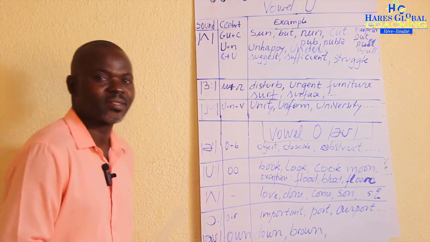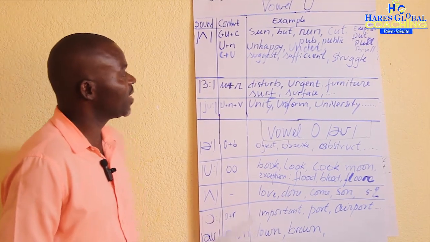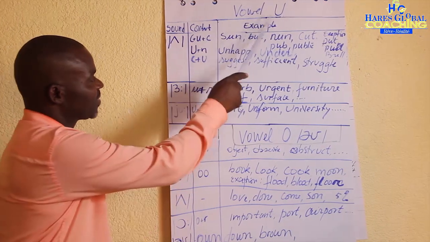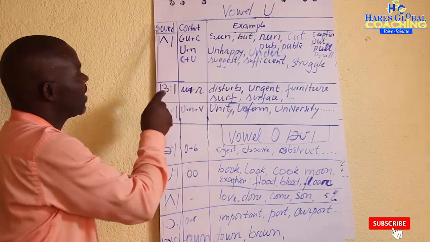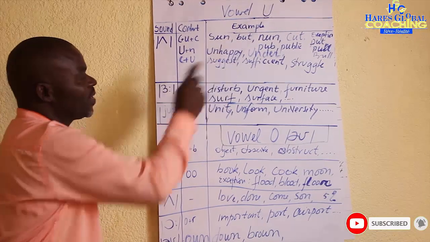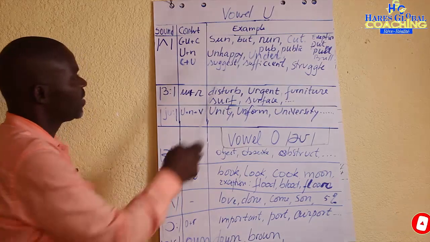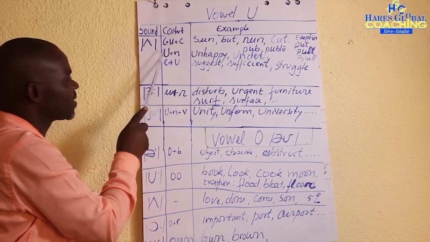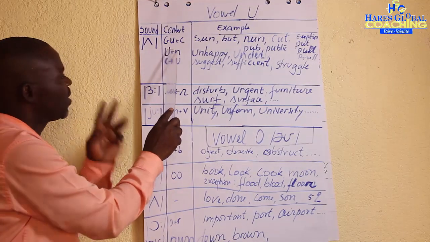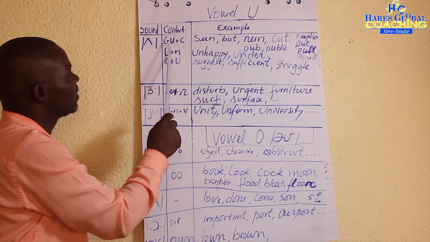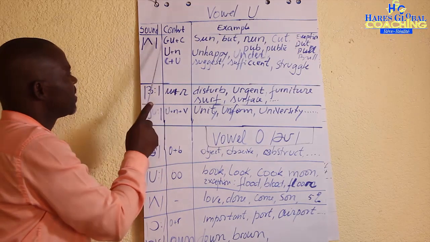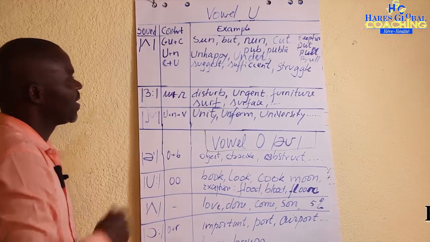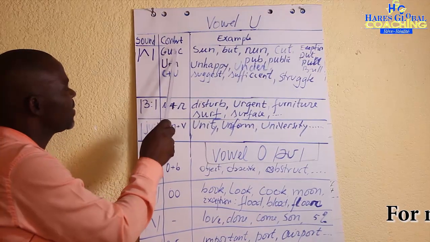Let's continue our lesson. The following step is the vowel U, and the context of this vowel, how this vowel can have a different sound depending on the context. This U can be read /ʌ/ in the following context: when we have three letters including U, consonant plus U plus another consonant. This time, the word is read /ʌ/.